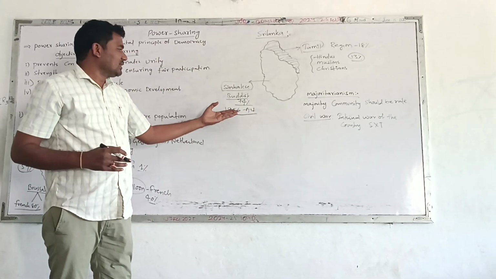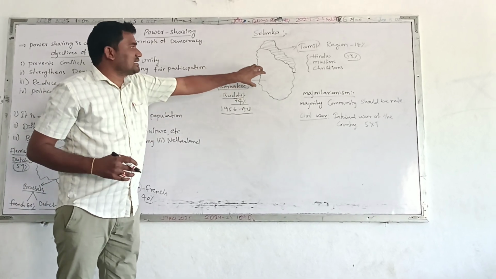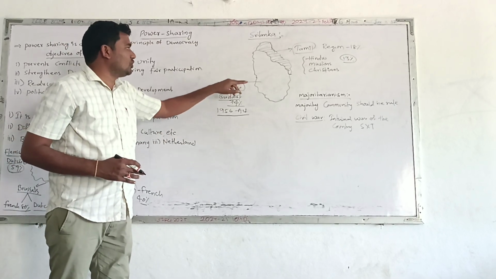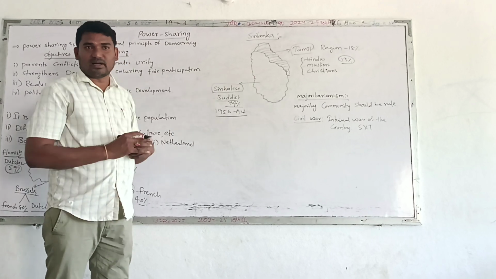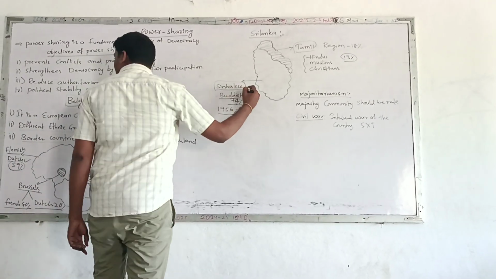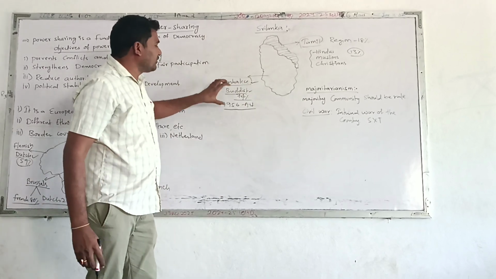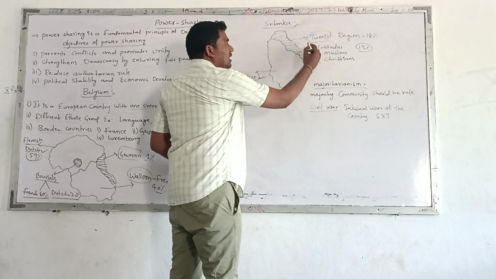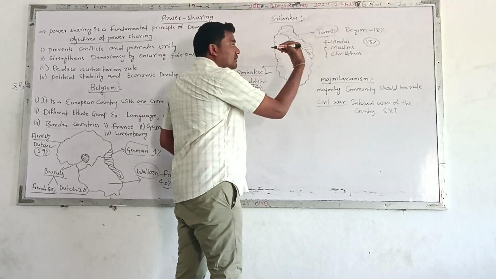This act was going to make Sinhalese the official language of Sri Lanka, and Buddhism the national religion of Sri Lanka. So when the Sinhalese language and Buddhism become very strong in the country, what about the Tamils, the Hindus, the Muslims, the Christians?